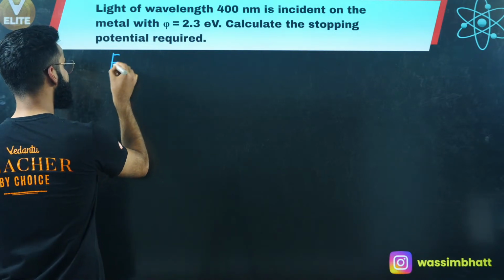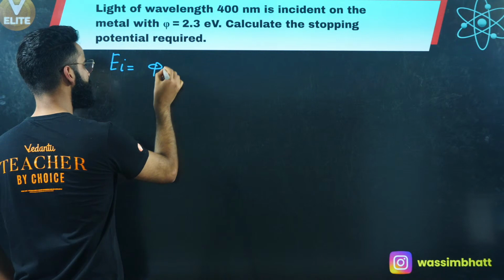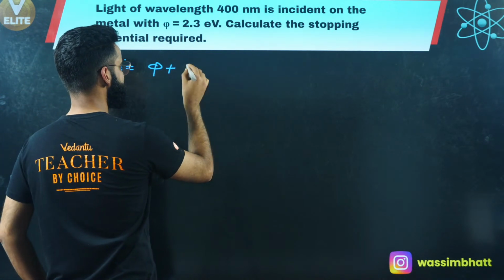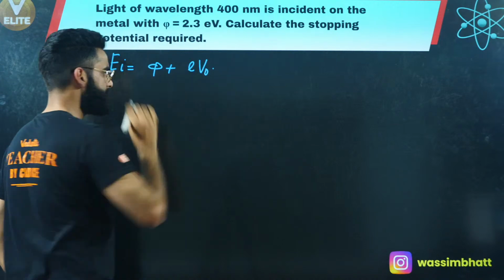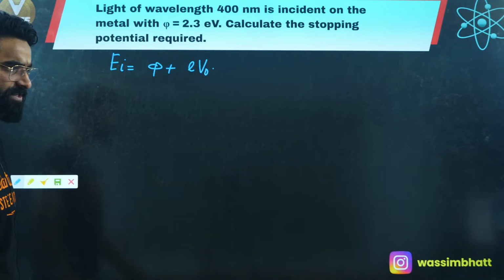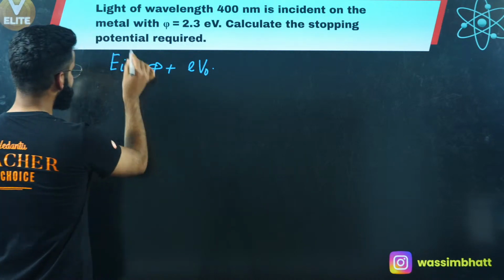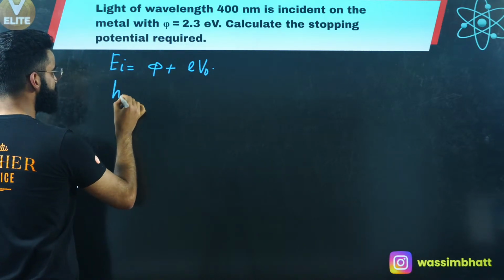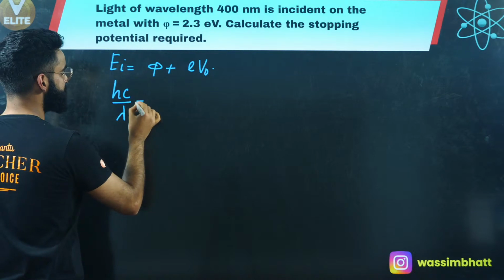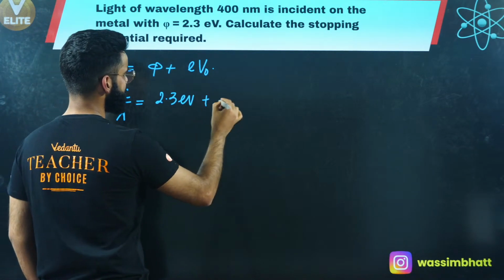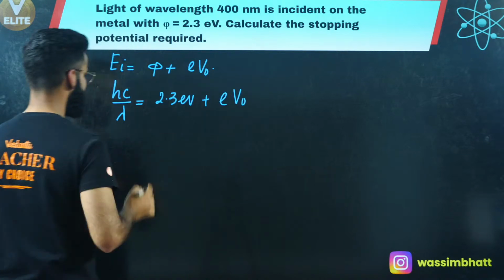We know already E_i, the incident energy, is equal to phi plus the maximum kinetic energy, and instead of kinetic energy maximum I can write eV naught. This is the equation which I got a few minutes back. First of all, E_i is the energy possessed by the incident light, which is hc divided by lambda, equal to phi, which is given as 2.3 electron volts, plus eV naught.